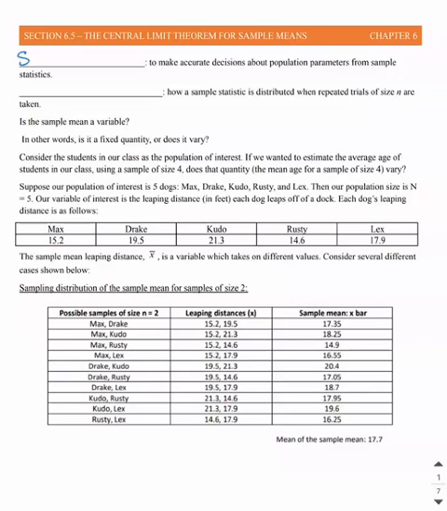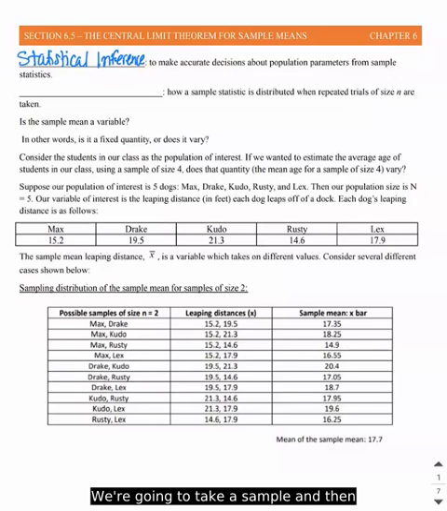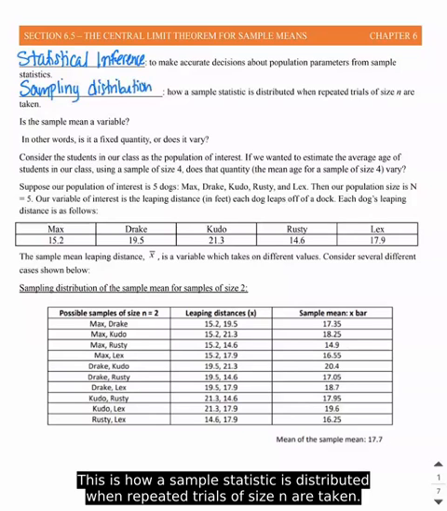Statistical inference is to make accurate decisions about population parameters from sample statistics, right? So we're going to take a sample and then try to compare it to what's maybe happening in the population. We can also look at the sampling distribution. And this is how a sample statistic is distributed when repeated trials of size n are taken.